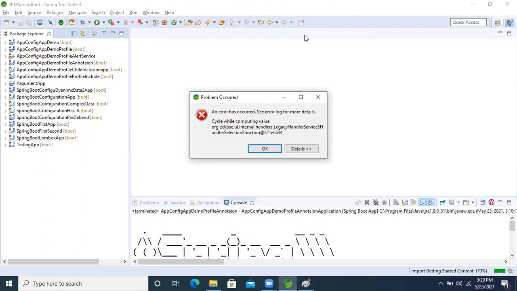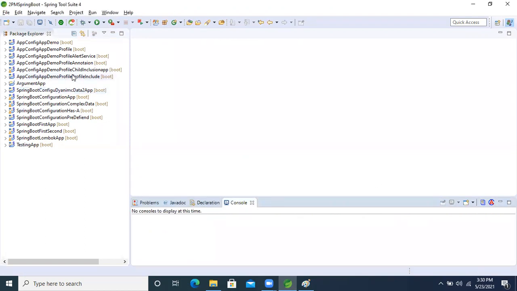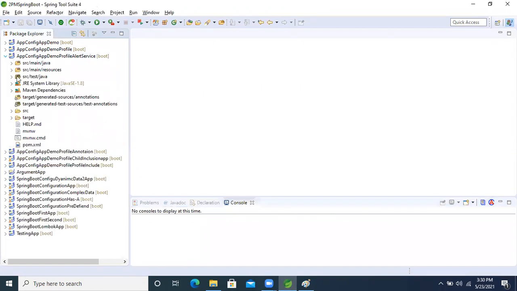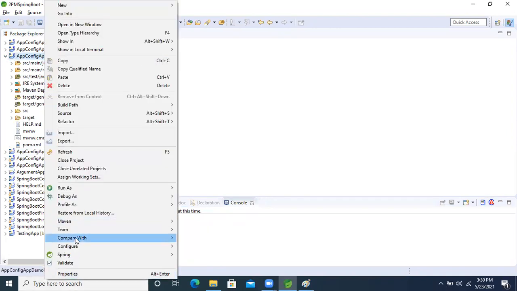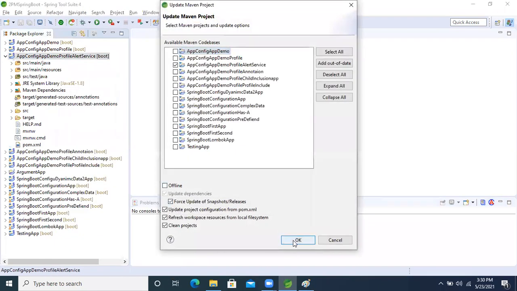Hey, what happened? An error occurs. See error log for more details. Cycle while computing value. What is this? Okay, no problem. Our application is created now. Now my one updated. If any problem is there, that will resolve now.